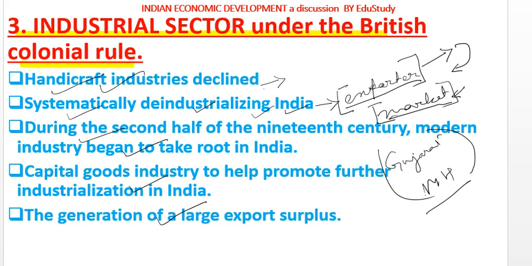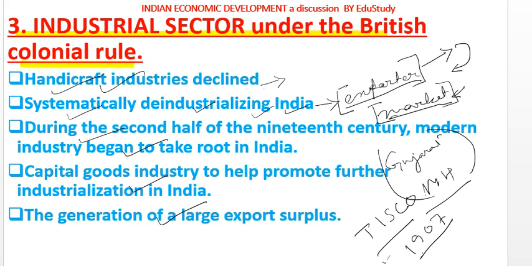Iron and steel industries were established in the 20th century in India. There was an industry named Tisco, which still exists, and it was established in 1907. Keep it in mind, this is important.